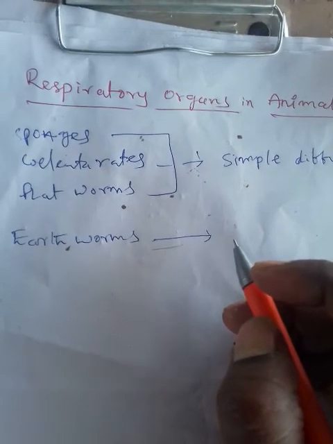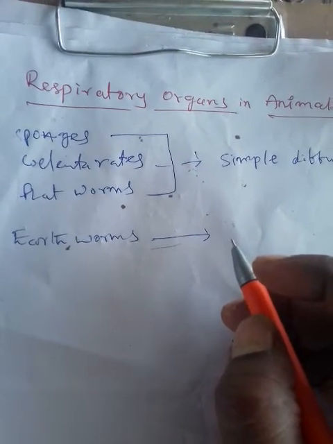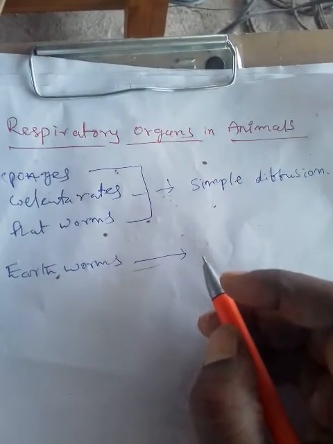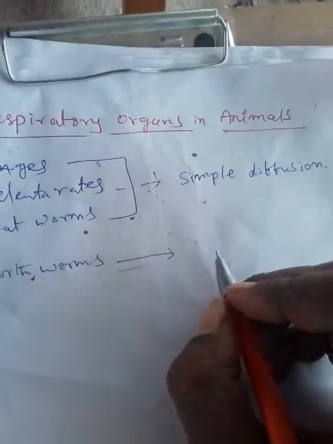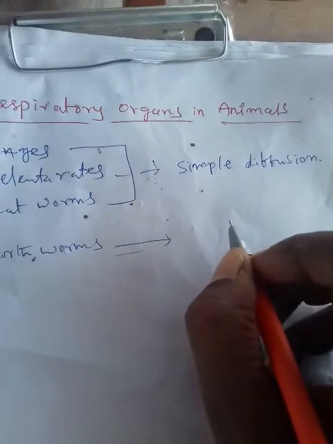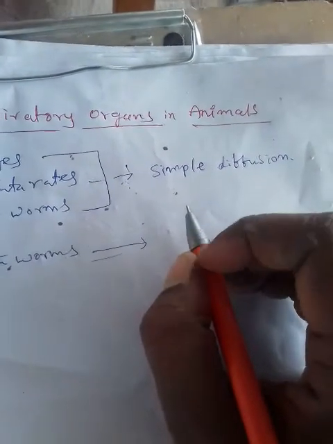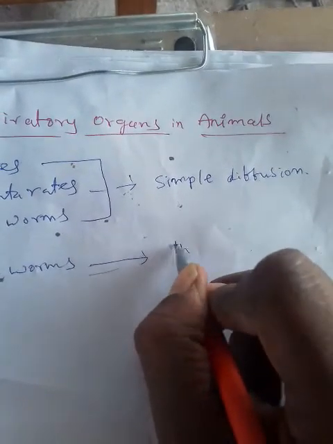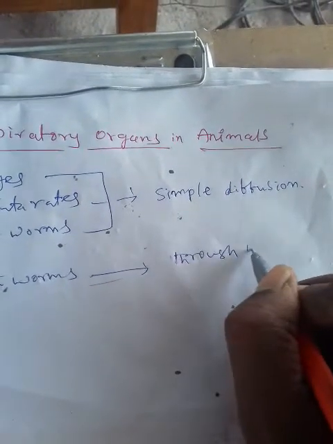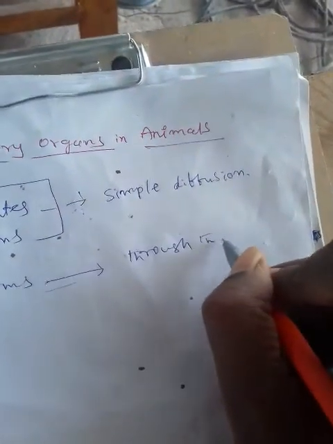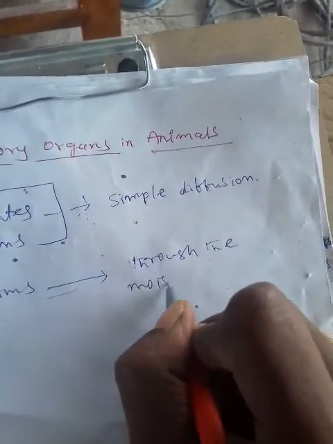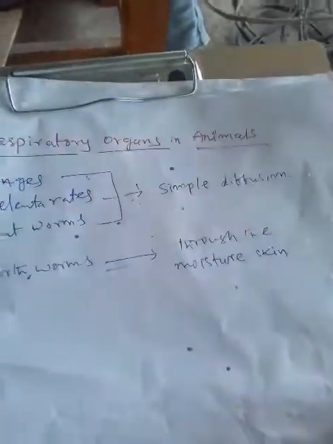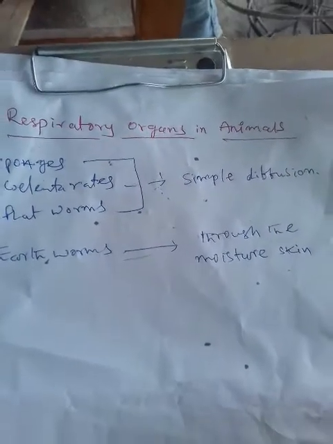The mucus glands secrete a mucus substance, which keeps the skin moist. The moist skin is able to respire by simple diffusion through the body wall. So in earthworms, respiration occurs through the moist skin.